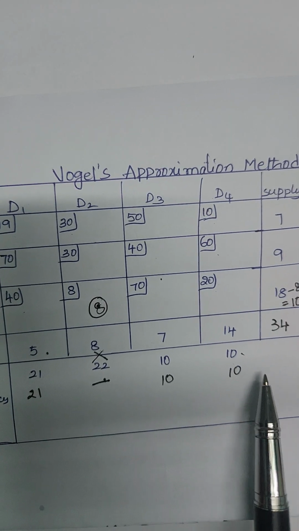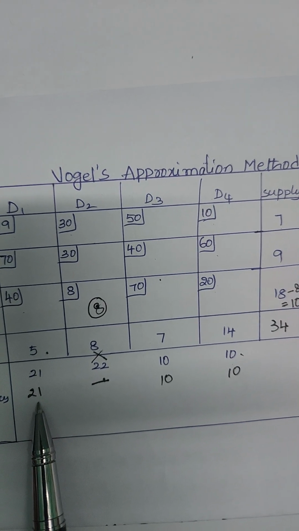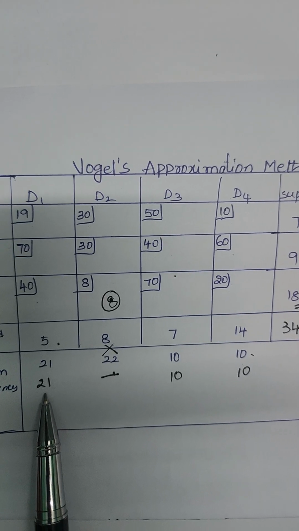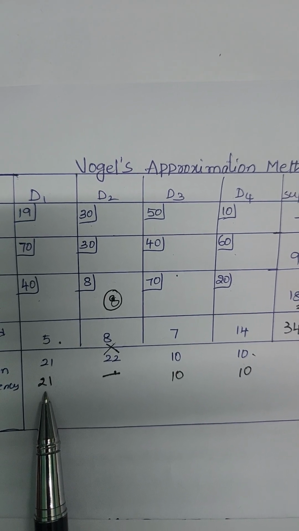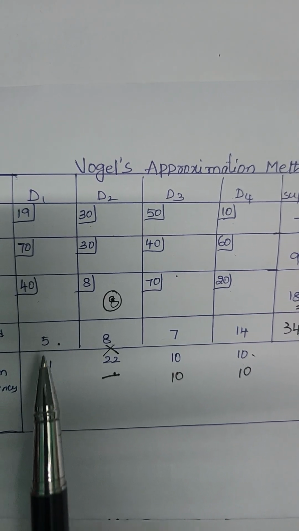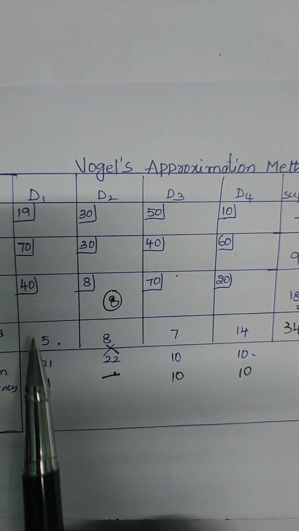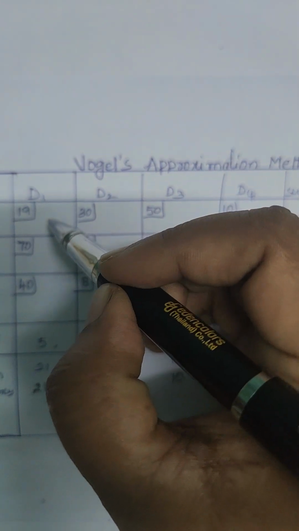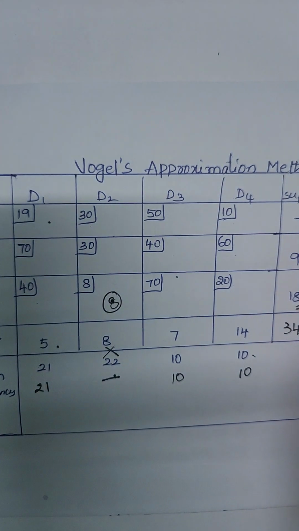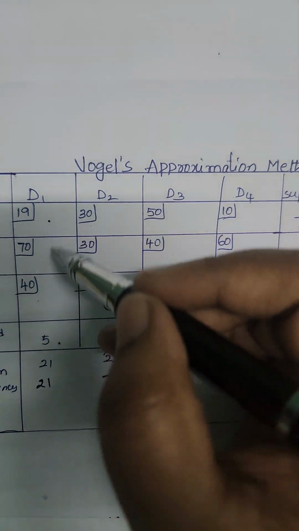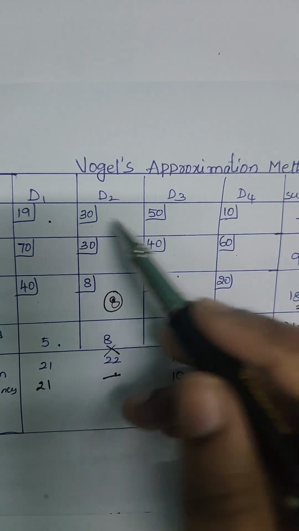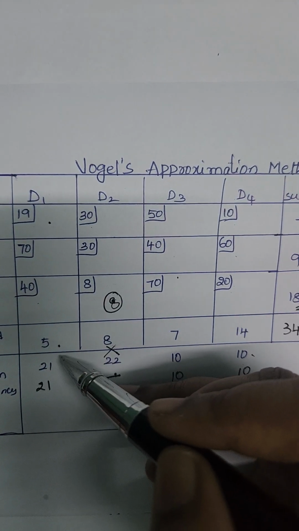So among all these penalties, what is the highest penalty? 21 is the highest penalty. So corresponding to 21, in this column the least number is 19. So corresponding to 19, the supply is 7 and the demand is 5.